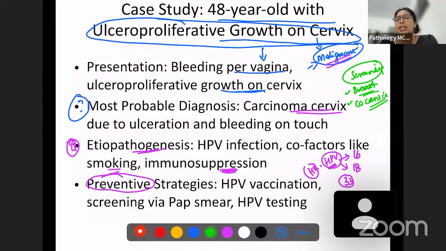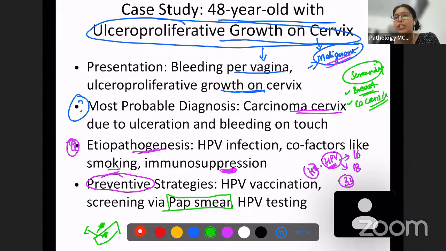Cervical screening strategies are very robust. For example, screening pap smear can be done. Pap smear is a test where a swab is taken from the cervix, and it is smeared onto a glass slide. Then it is sent to the laboratory for examination of any atypical cells, any cells which are suspicious of carcinoma. So that is what is done.